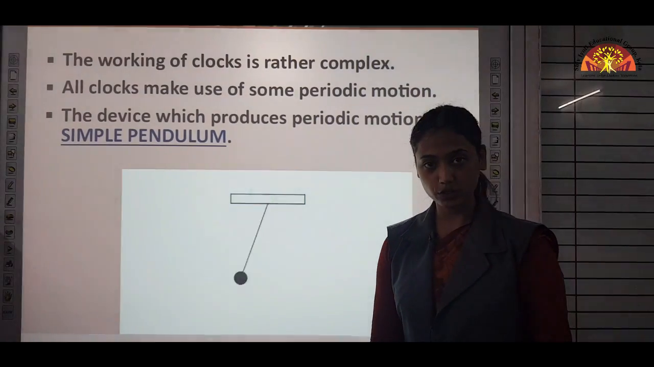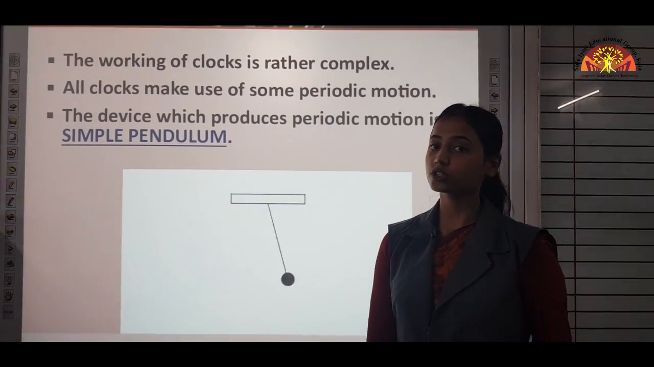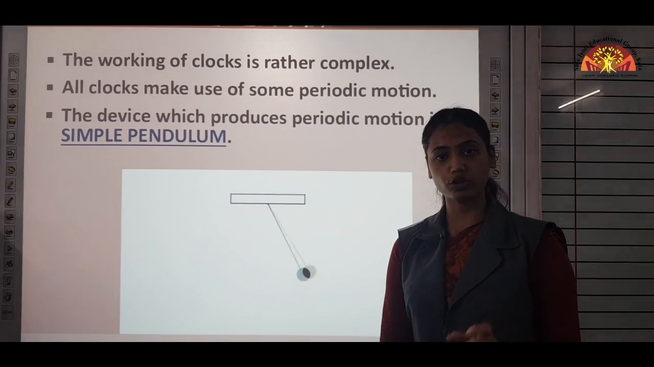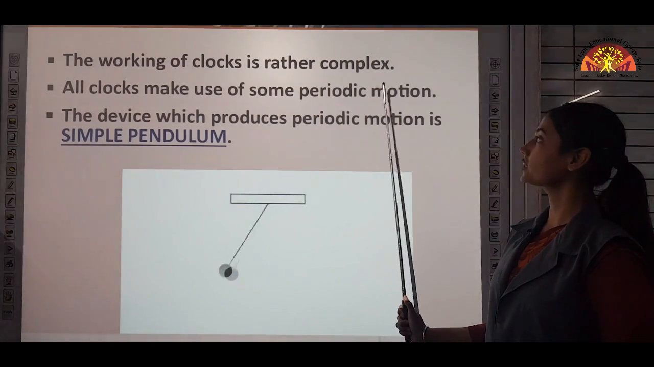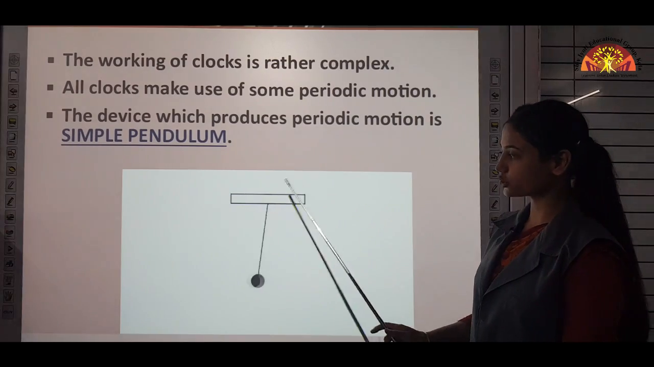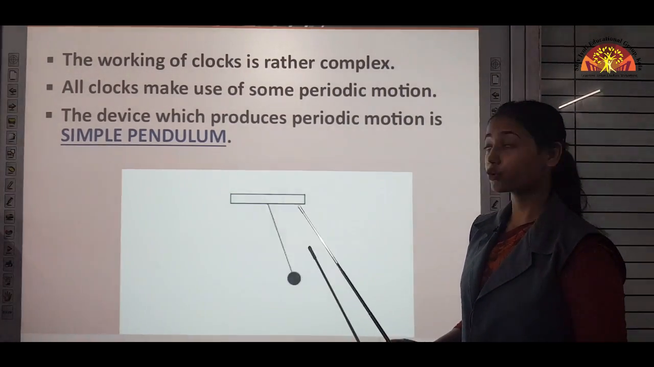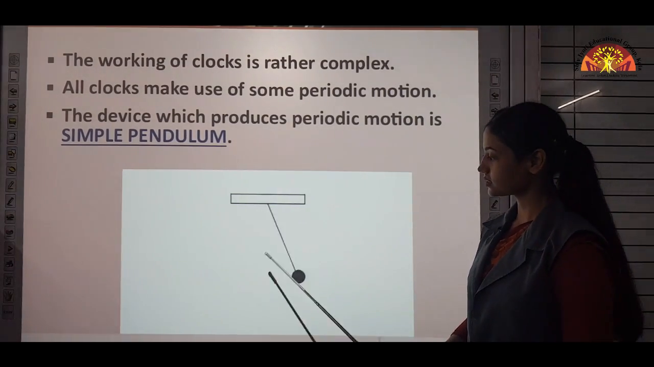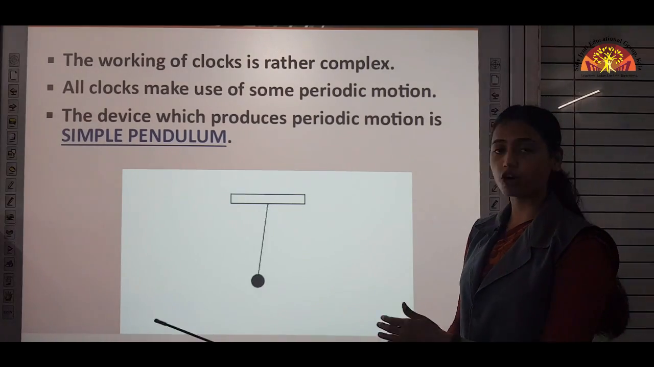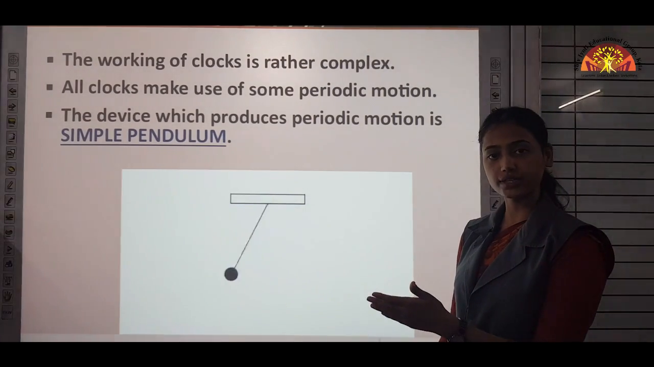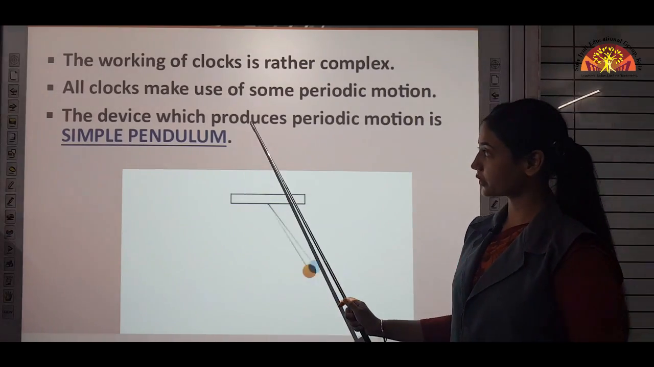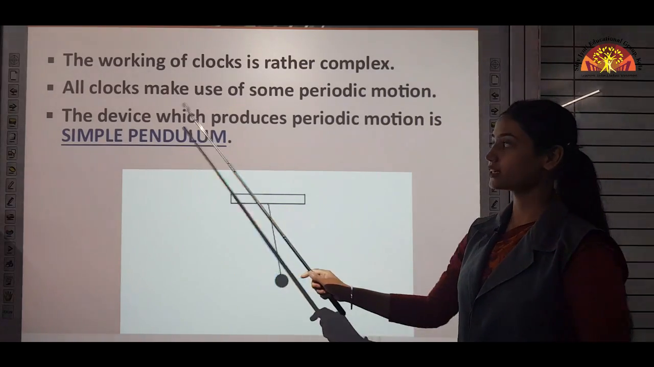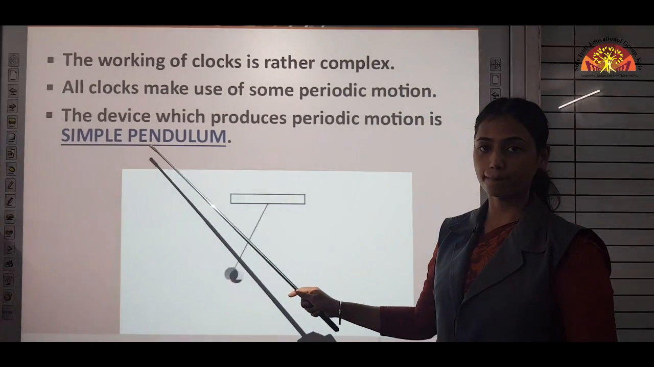But nowadays we use clocks and watches. The functioning of clocks and watches is complex. It uses periodic motion. You have seen a pendulum. It looks like this. So what is periodic motion? The to and fro motion, meaning the forward and backward motion, is known as periodic motion. The device which produces periodic motion is called a simple pendulum.